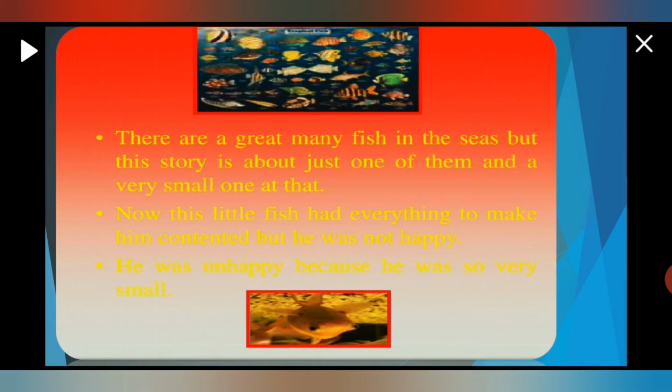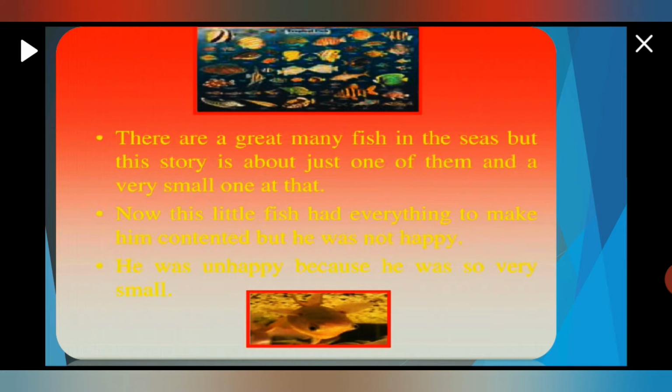Now let's see why that little fish was always unhappy. Let's read about that story. There are a great many fish in the seas, but this story is about just one of them, and a very small one at that. So the writer is saying that this story is about a very little fish. You must have seen many fish in the seas or rivers or water bodies, but this particular story is about a very small, a very little fish.